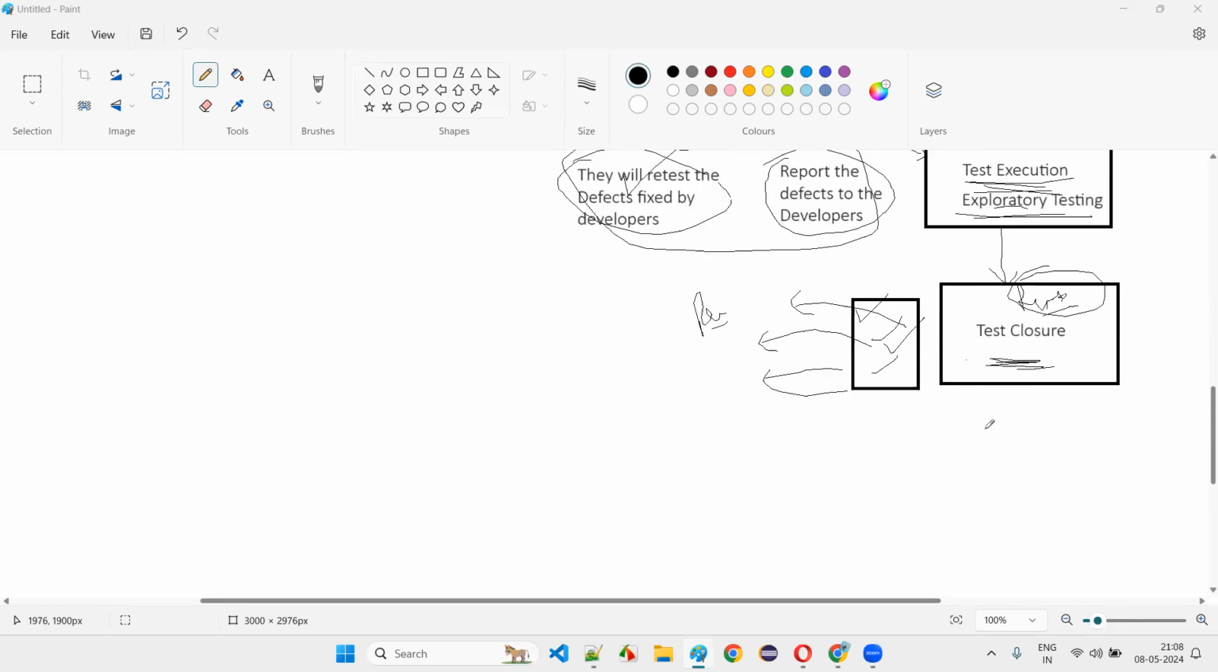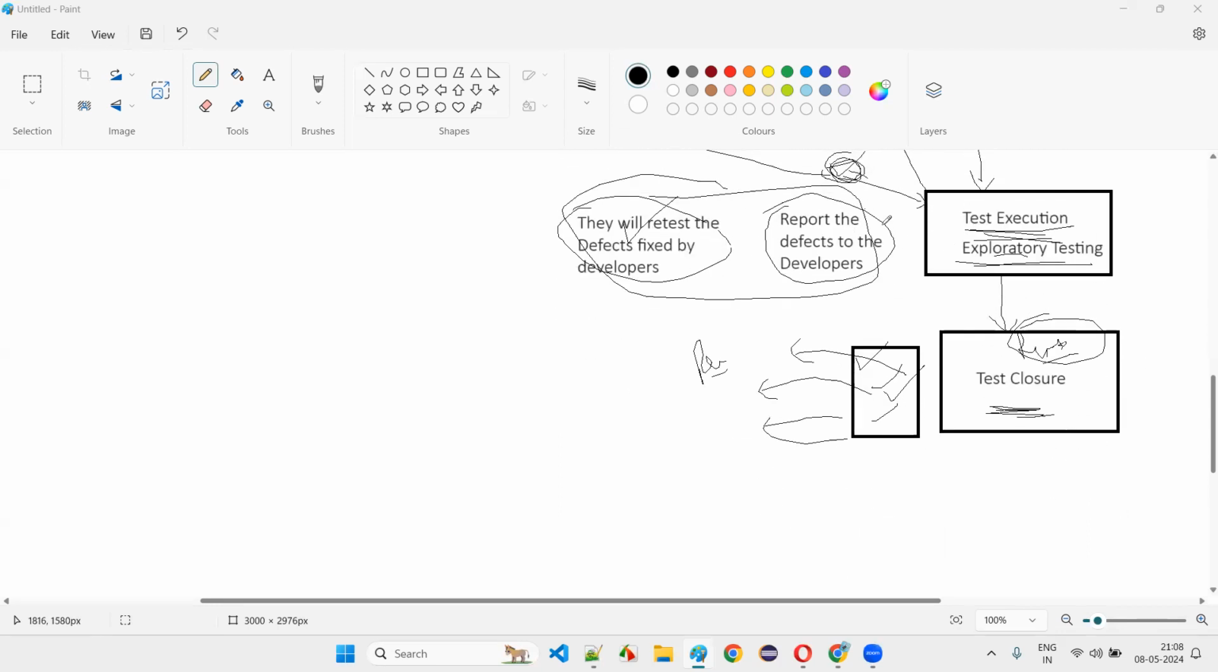Okay, and finally, once all the problems in the software are fixed, testing will reach a phase called the test closure phase, where the software testers have to create different types of reports to showcase that this particular software is working fine. It may have some minor defects that can be ignored.